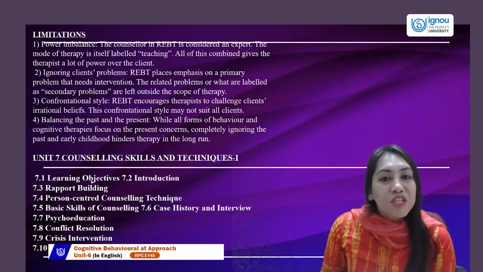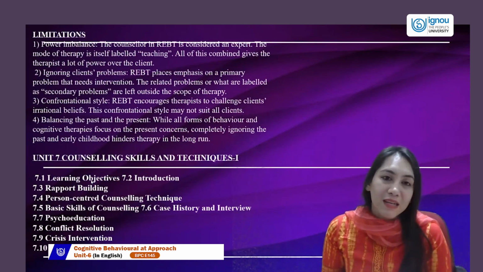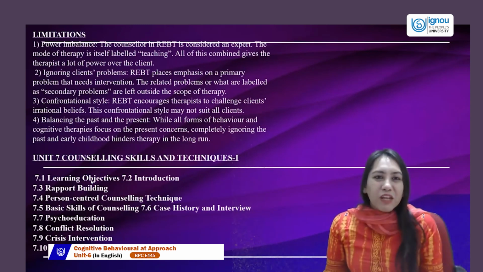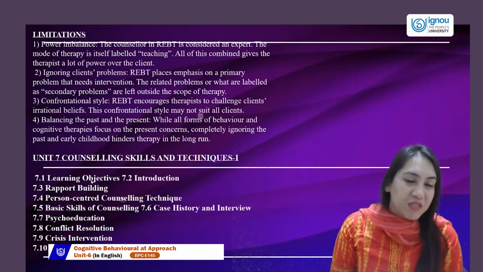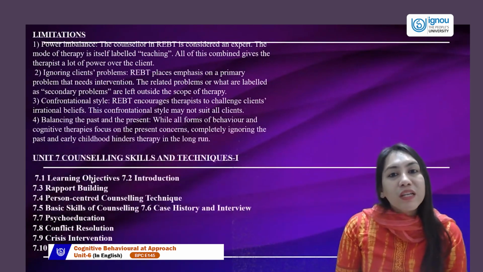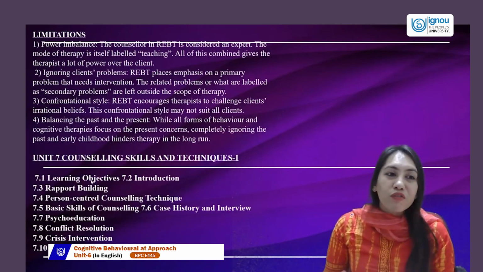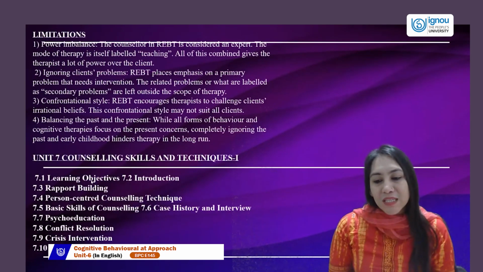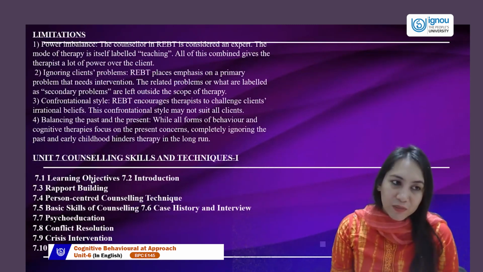Here, the concept of teaching is there, which is combined with the power of the therapist over the client. So there are times where the client might feel very dragged upon. The client might feel that, oh, I have to do everything that the therapist is telling me. So there is a feeling of high power to the therapist, which might cause a lot of imbalance. There could be a possibility that the client leaves the therapy in the middle, does not entertain it later, etc.